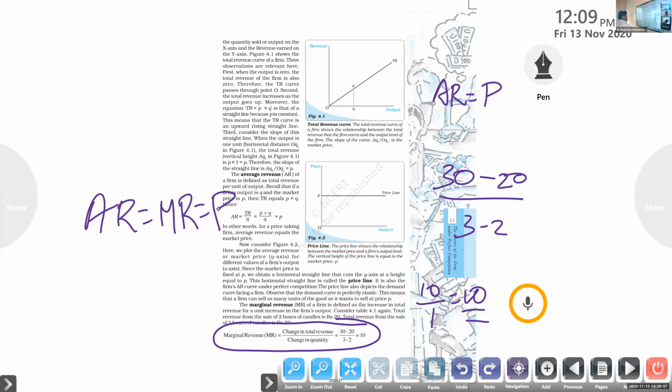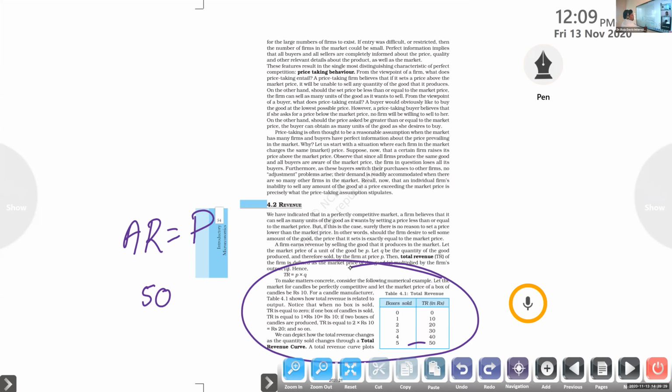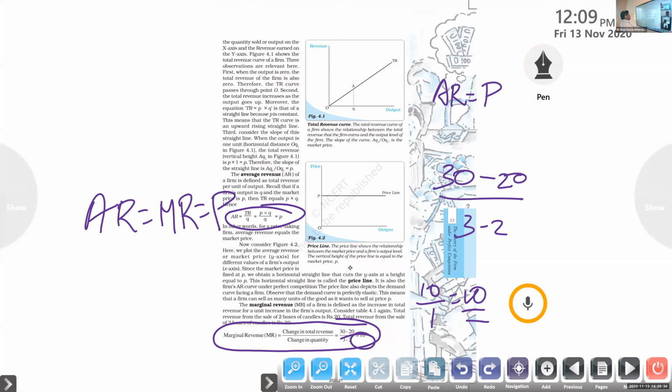So the equation should be understood properly. AR is equal to TR by Q is equal to P into Q divided by Q, that is P. Marginal revenue is also like that only. Change in the total revenue divided by the change in quantity is equal to, for example, 30 minus 20 divided by 3 minus 2, which is equal to 10. So 10 is the price. We are doing the calculation related with this paragraph, this question, this box. Don't get confused. Moving forward.